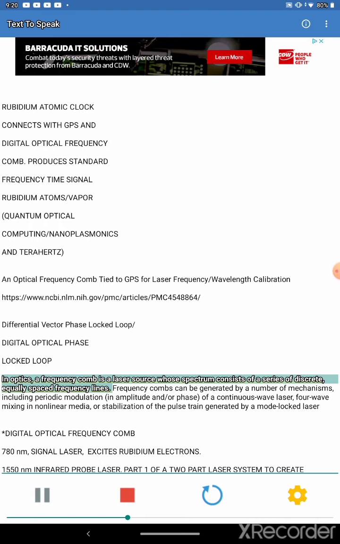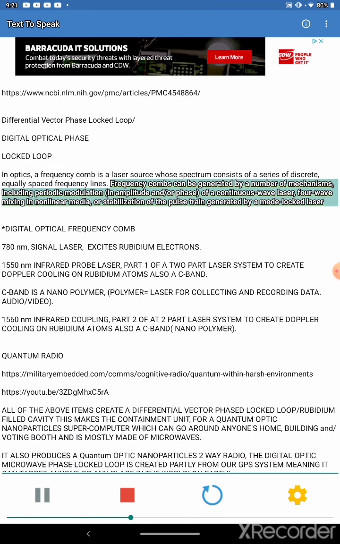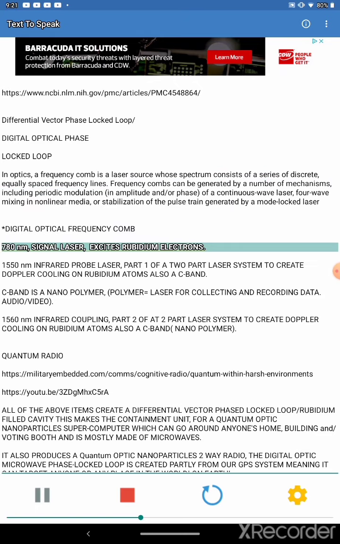In optics, a frequency comb is a laser source whose spectrum consists of a series of discrete, equally spaced frequency lines. Frequency combs can be generated by a number of mechanisms, including periodic modulation in amplitude and/or phase of a continuous wave laser, four-wave mixing in nonlinear media, or stabilization of the pulse train generated by a mode-locked laser. Digital optical frequency comb.